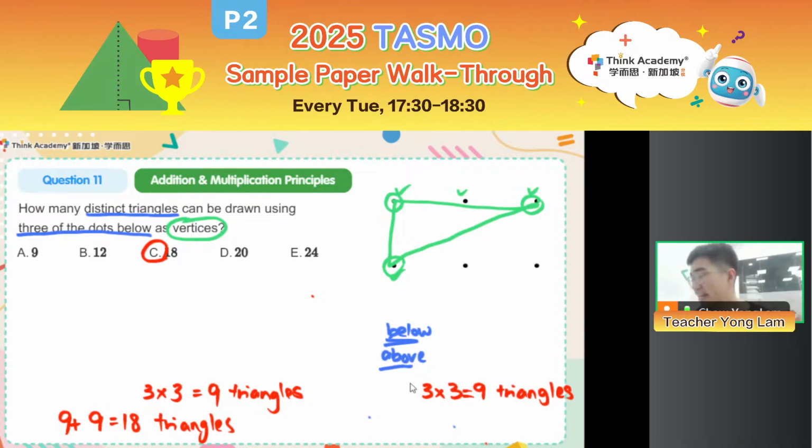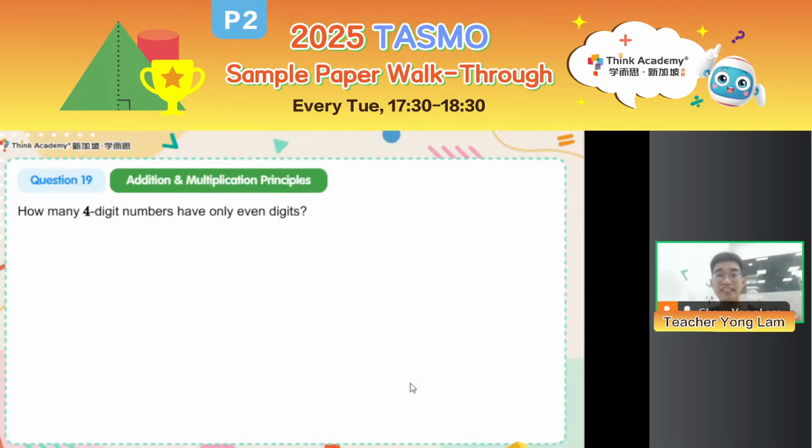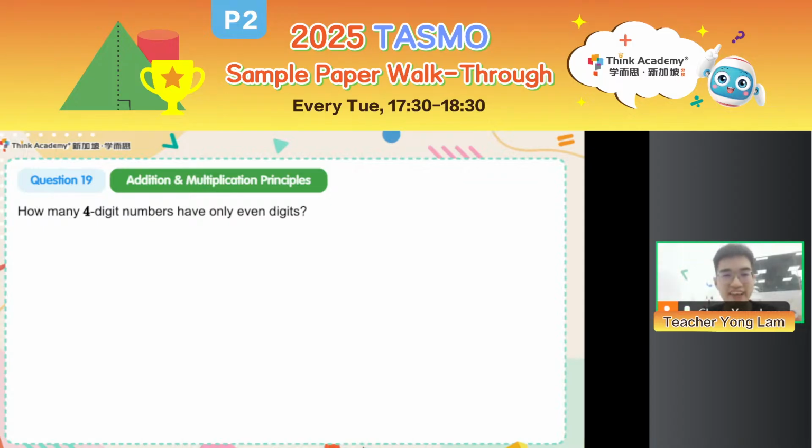Okay, so with that, we have gone through all the questions in section A, some tricky ones, and let's move on to section B. We will start with addition and multiplication principles again. So for my dear CO prep kids, we have learned this actually for everyone because we have actually seen this problem before, in at least one sample paper.